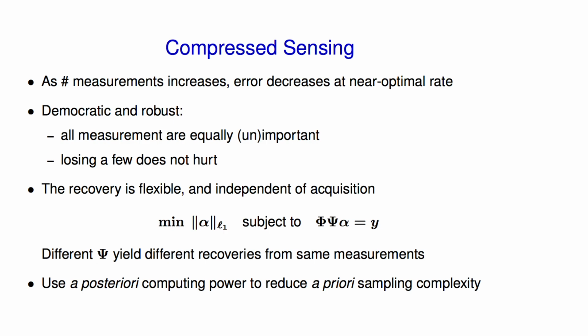The measurements here are sort of equally unimportant. Losing a few doesn't really matter, so we can almost shuffle them around. Sometimes these are called holographic, in the sense that the information sort of comes from everywhere. It's a mixture of everything, and therefore it's nice for error correcting. If this data needs to be transmitted somewhere before it's processed and some of these measurements are lost, that's not really critical, which would not be the case in a regular point cloud, because some of the points could be more important, essentially.